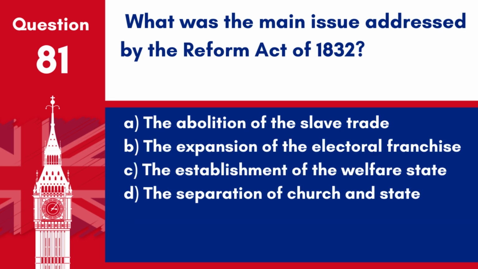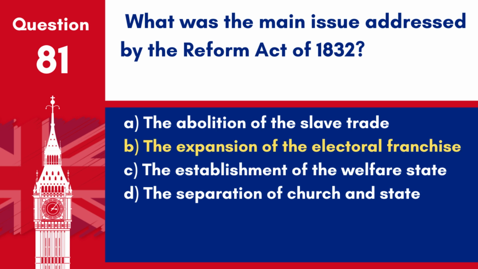Question 81. What was the main issue addressed by the Reform Act of 1832? A. The abolition of the slave trade. B. The expansion of the electoral franchise. C. The establishment of the welfare state. D. The separation of church and state.